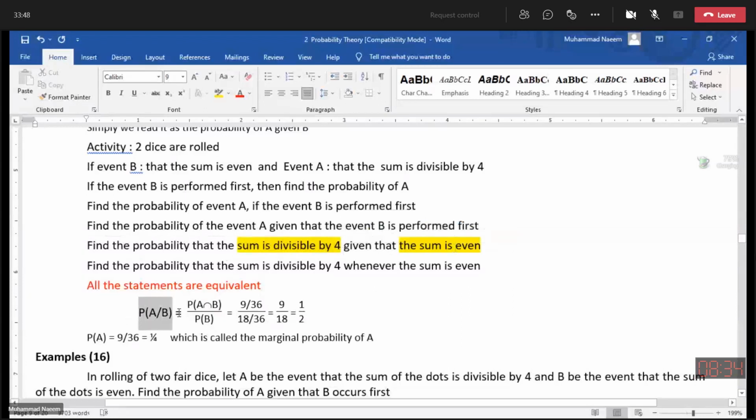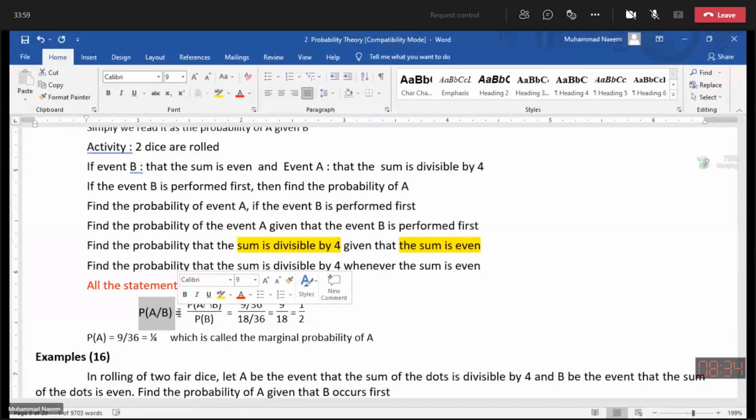So we express this conditional probability by A slash B. We read it as the probability of A given B. Given B means B is performed first.